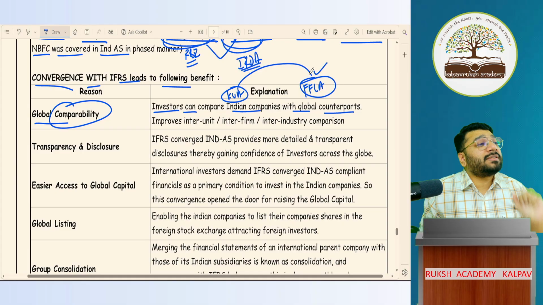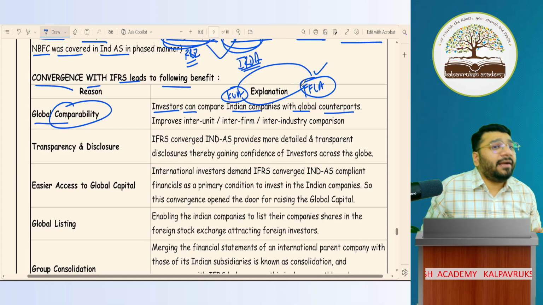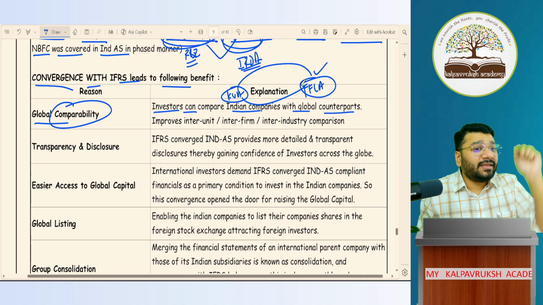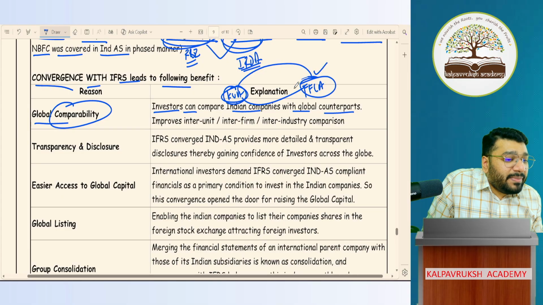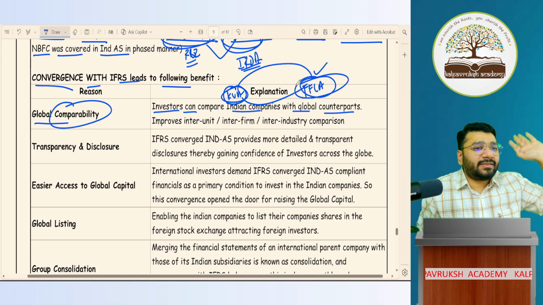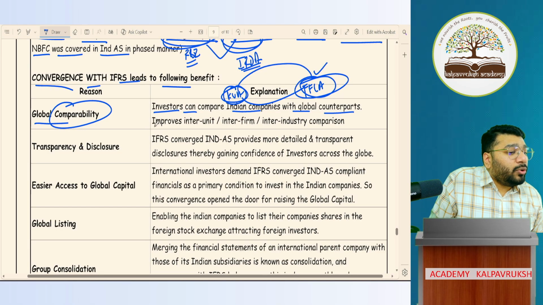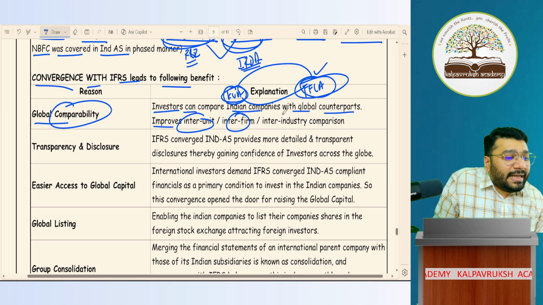The comparison is better because both of them prepared the financial statements with almost the same common language, which is Ind AS, or maybe IFRS. I don't know what they follow in Dubai, but I'm just telling you for example purposes. This helps to improve inter-unit, inter-firm, and inter-industry comparison.